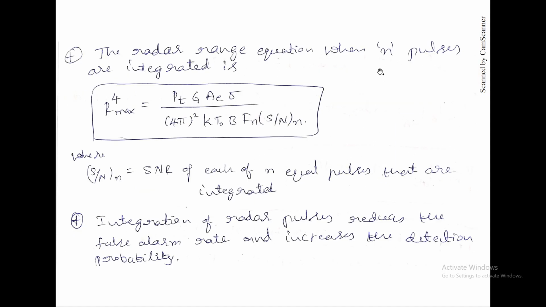So the radar range equation for n pulses: what we have replaced is S/N with S/N of n, for the total SNR. So it is the SNR of each of the n equal pulses that are integrated. Integration of pulses reduces the false alarm rate. Why should we do this? To decrease the false alarm rate and increase the probability of detection.